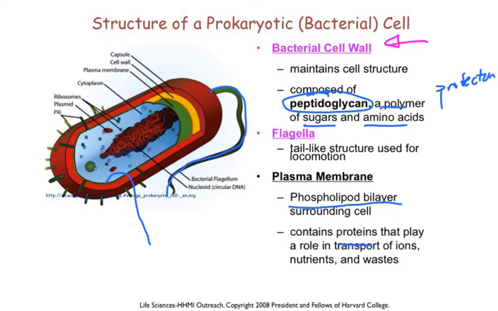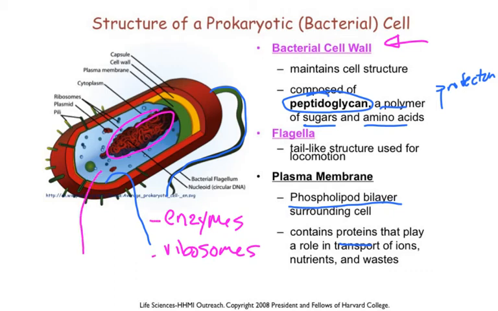Now, the thing to realize here is that even though these cells don't have membrane-bound organelles, they do still have things that carry out all these tasks. And basically, they do everything with enzymes and ribosomes. Okay, they store their DNA in what's called the nucleoid, which is just a region in the center of the cell, and then their cytoplasm is filled with all kinds of different enzymes and ribosomes that are taking care of the building and digestion of materials and all those other tasks that are needed for a cell.